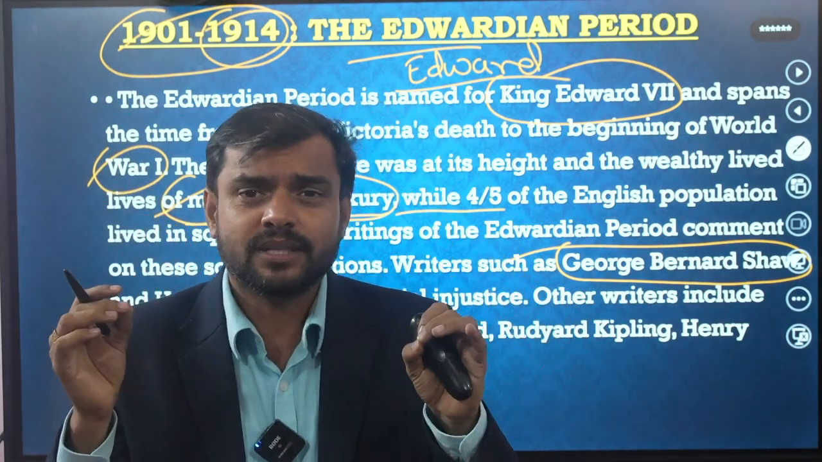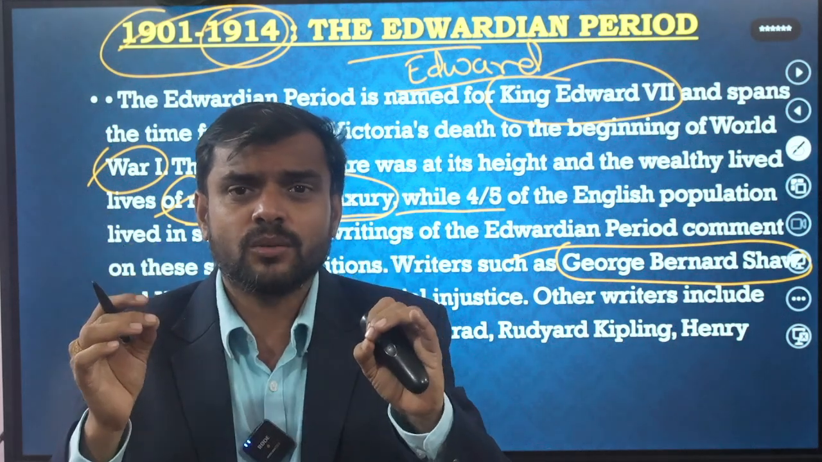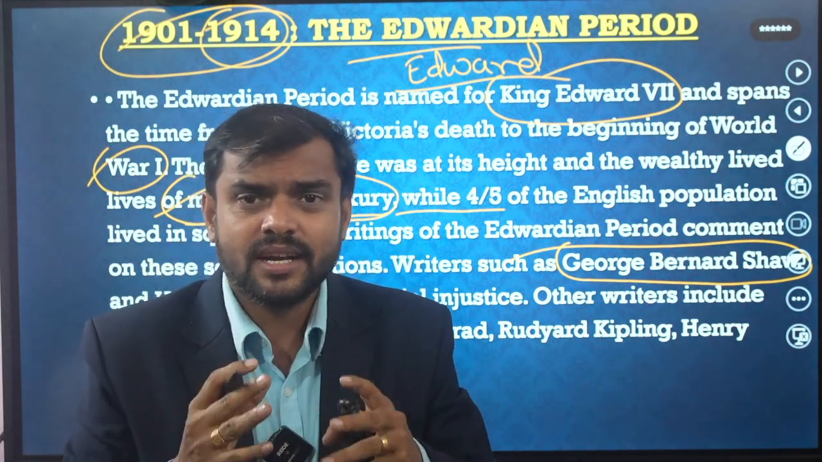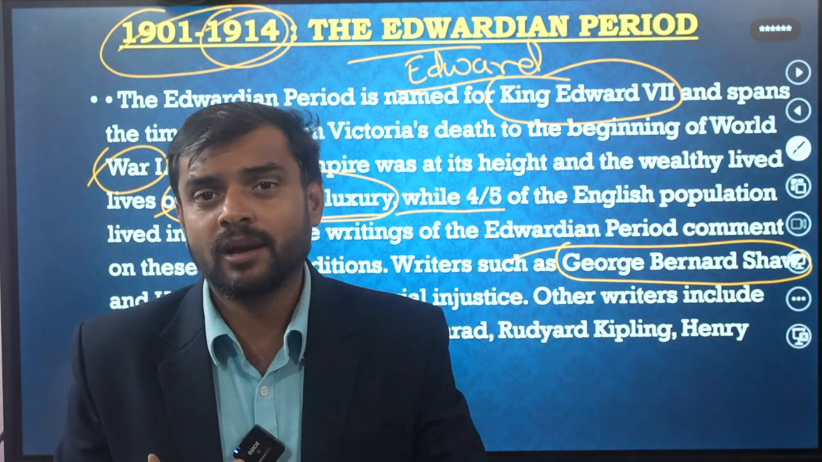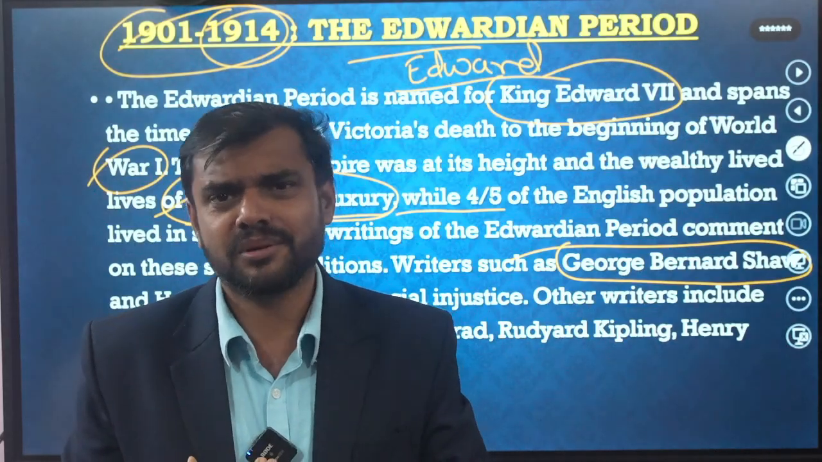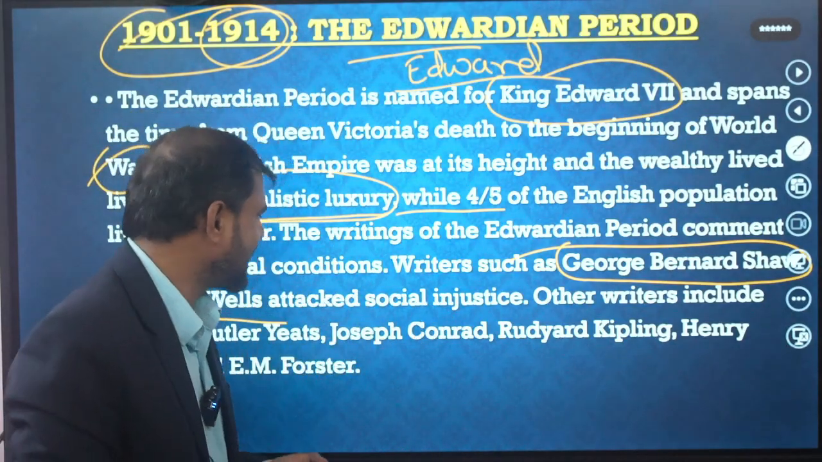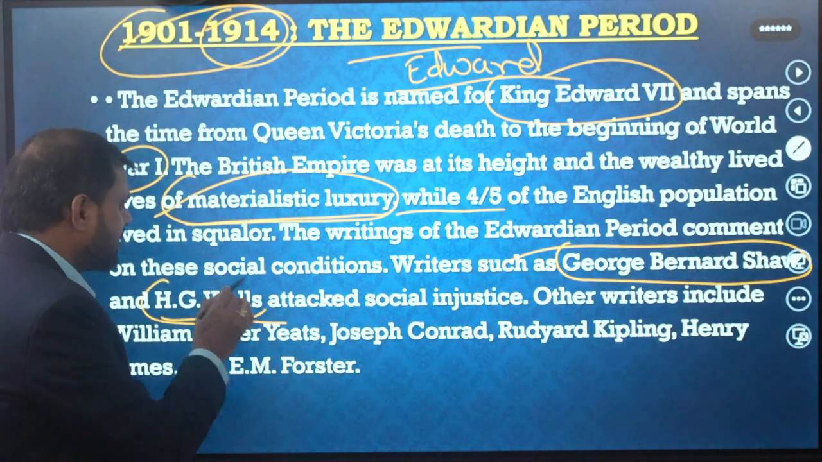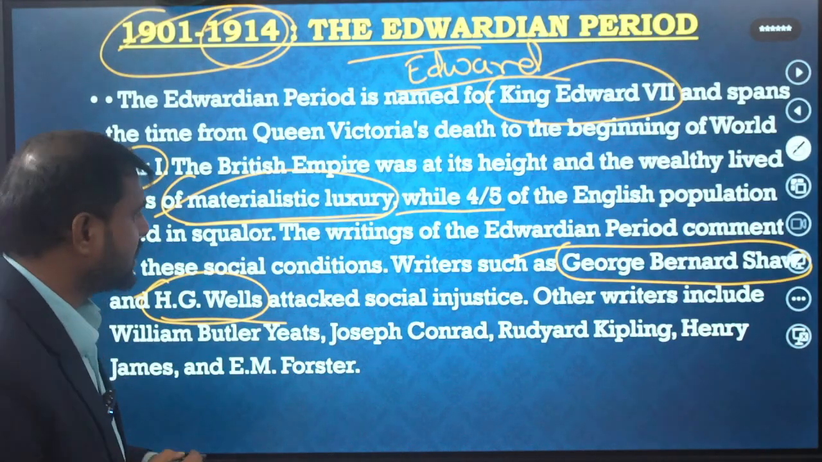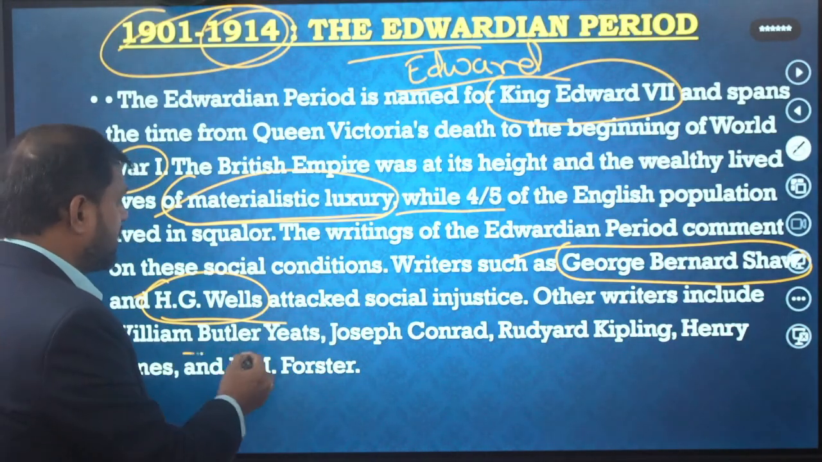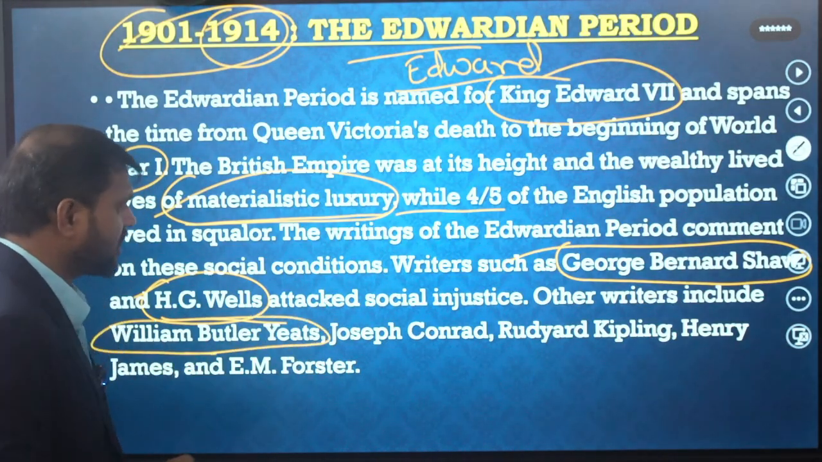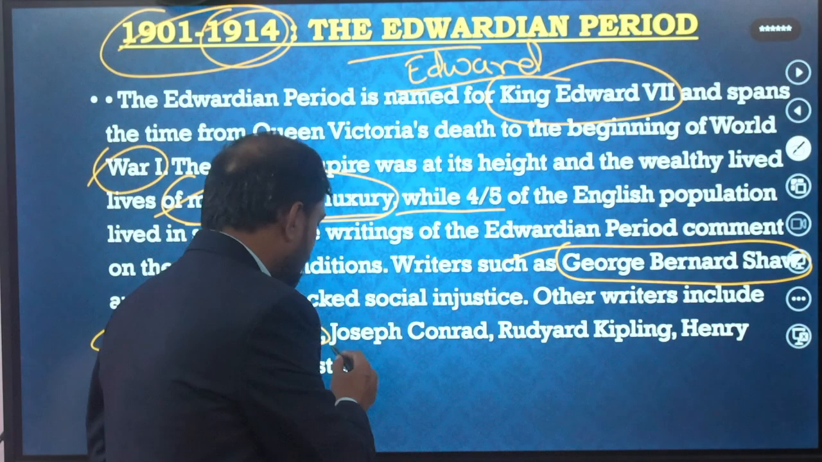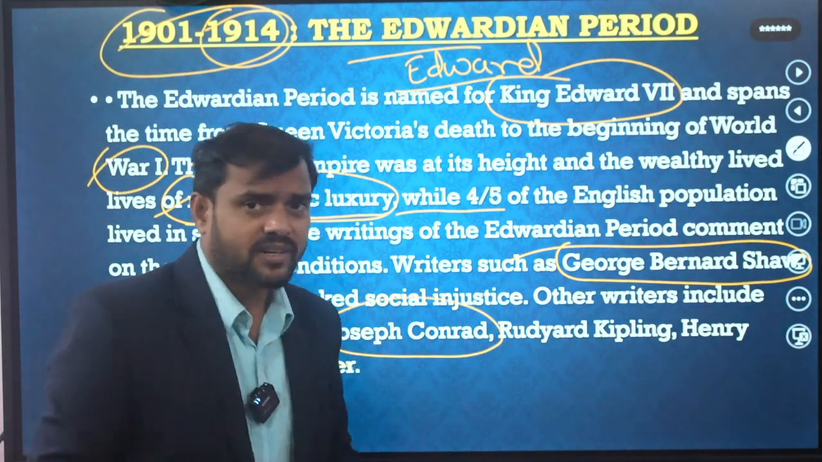George Bernard Shaw has written a wonderful work, Pygmalion. That is a very, very important work where he talks about language, semiotics, and social problems. H.G. Wells is a science writer. He has written scientific novels, and other writers include William Butler, W.B. Yeats, one of the greatest poets of that period, and Joseph Conrad, who writes on South African things.